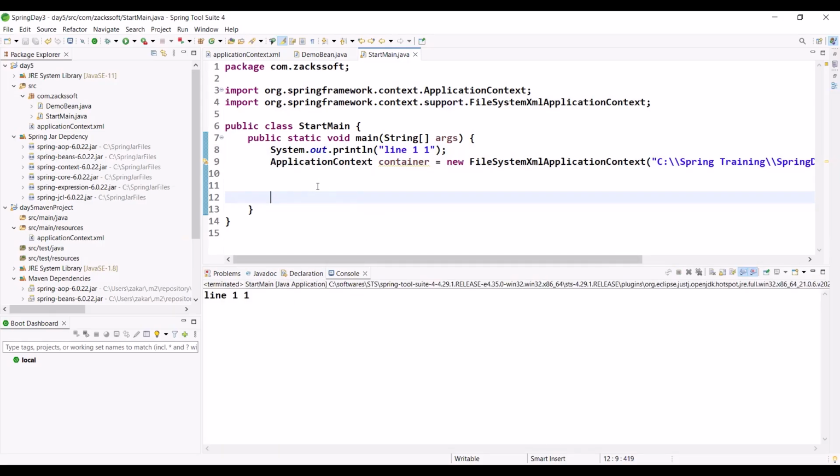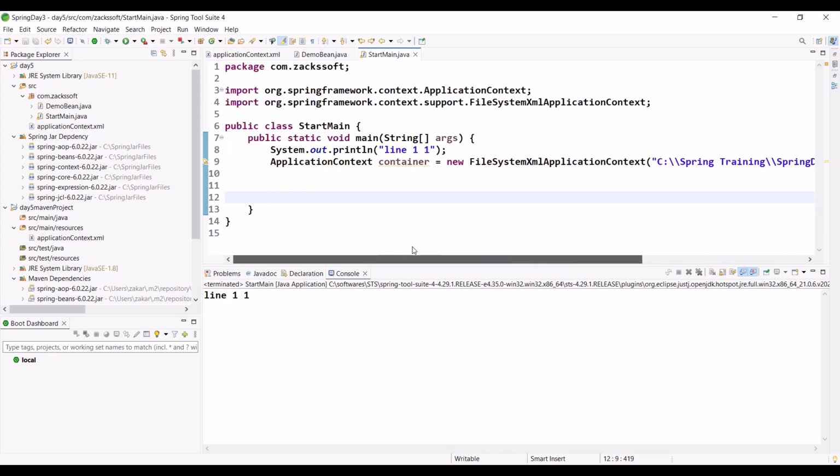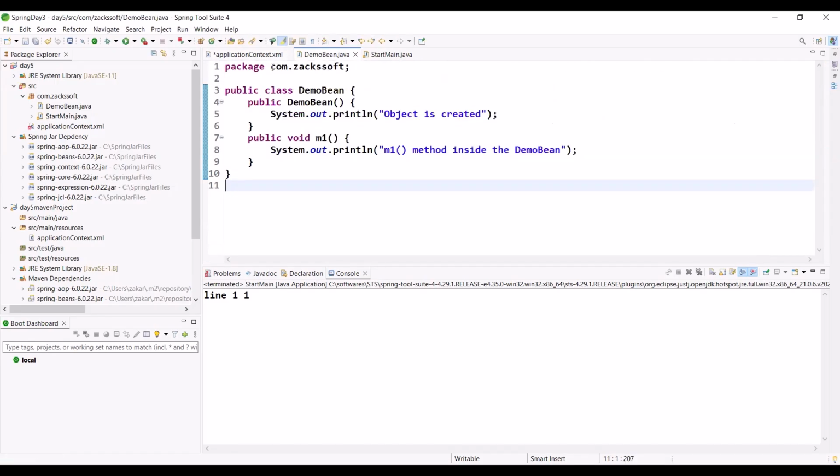So just observe, we already created our Spring container, right? Any confusion? Please tell me. Now we need to configure. How to configure? Please can you tell me? I forgot. We are using one tag, bean, then class, then the fully qualified class name. Just let me copy it.